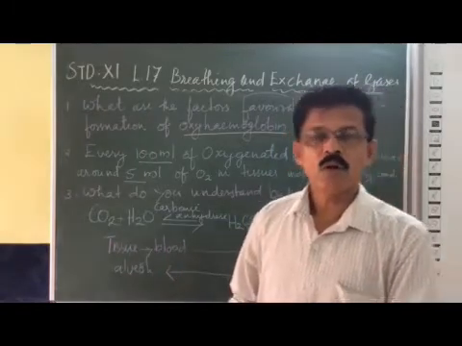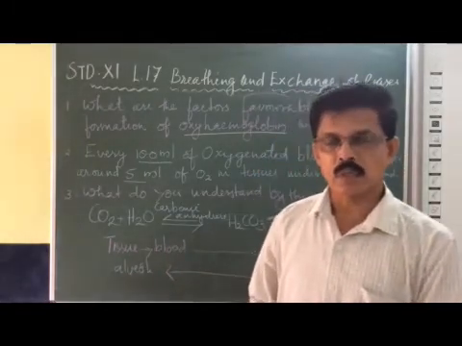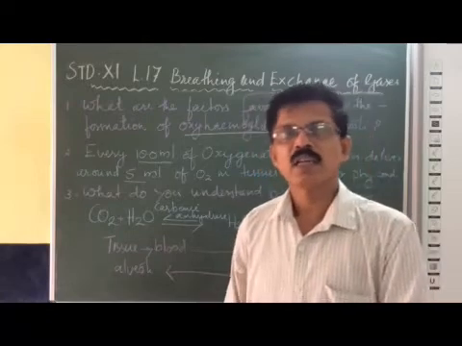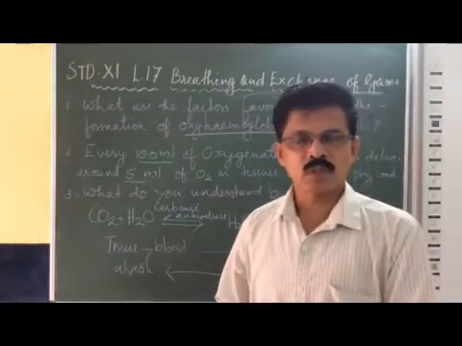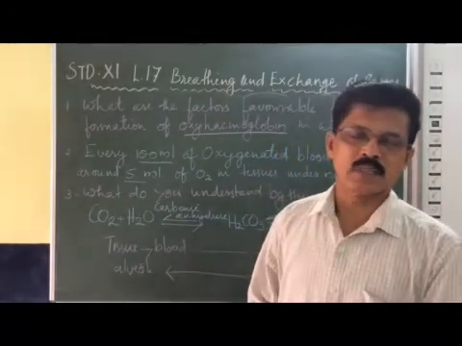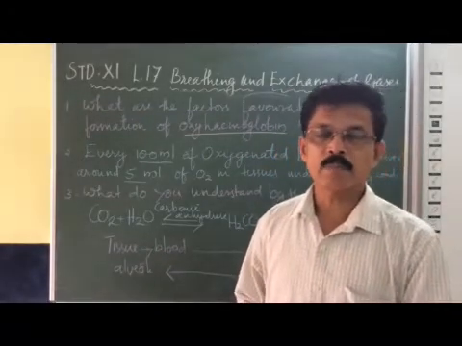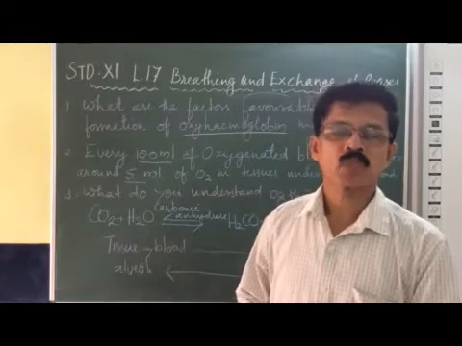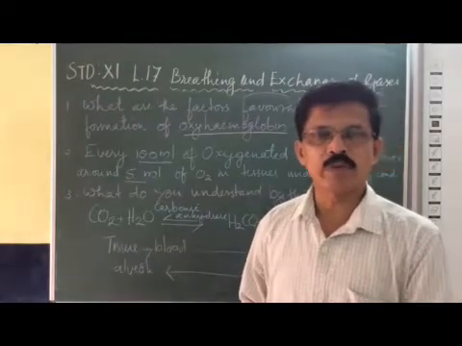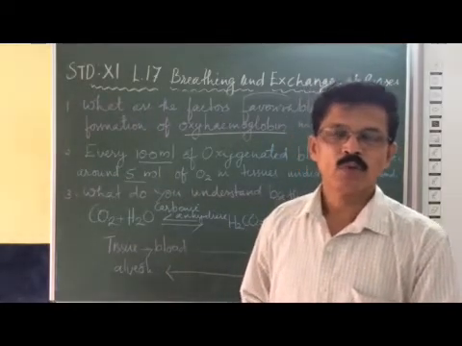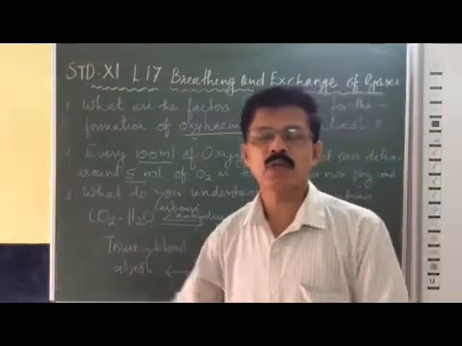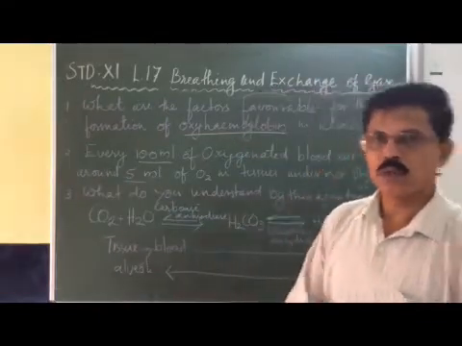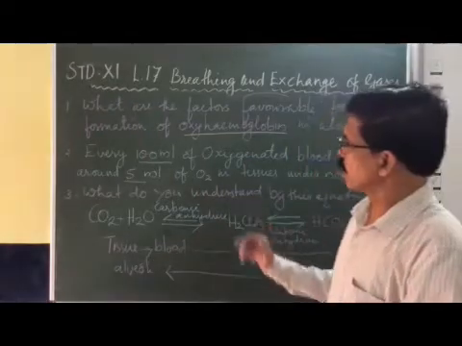Okay, low partial pressure of oxygen, high partial pressure of carbon dioxide, high concentration of hydrogen ion and high temperature. This condition should be there in the tissues. Then only the oxyhemoglobin dissociates to form hemoglobin in the blood and oxygen diffuses into the tissues. You got this? Okay, that's all about it.